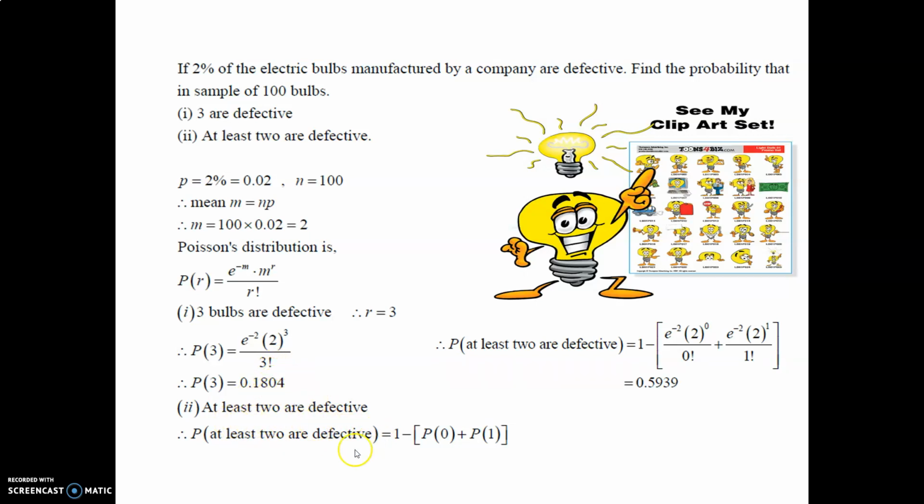0.1804. At least 2 are defective: 1 minus [P(0) plus P(1)], e^(-2) 2^0 plus e^(-2) 2^1, where 0 factorial is 1 and 1 factorial is 1. 0.5939 is the answer for at least 2 defective. And for exactly 3 bulbs defective, 0.1804 is the final answer we derive in this example. So for 2%, wherever the words at least are there, use 1 minus [P(0) plus P(1)]. Lecture is over.